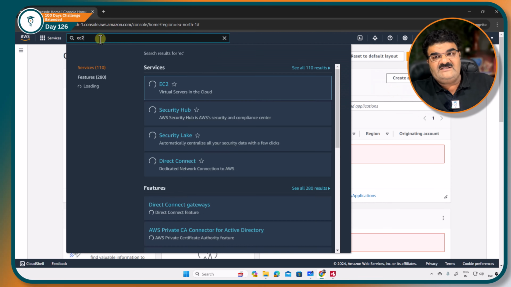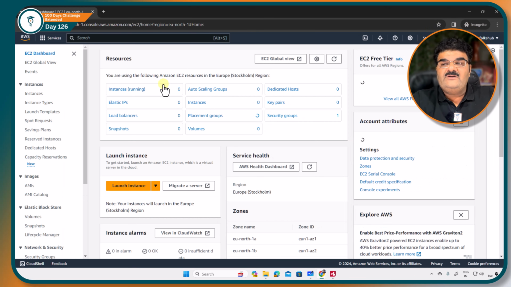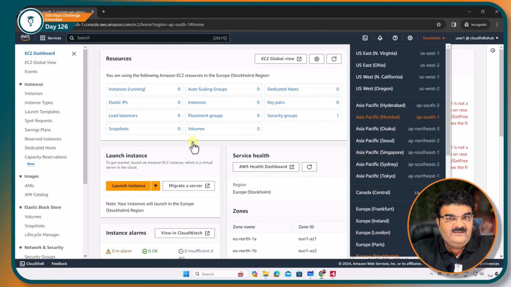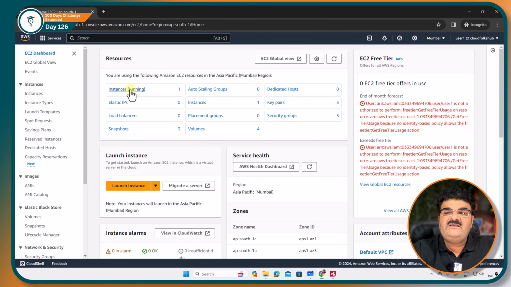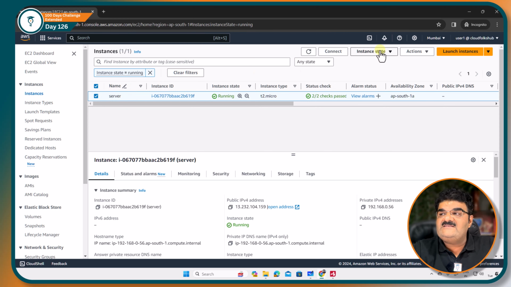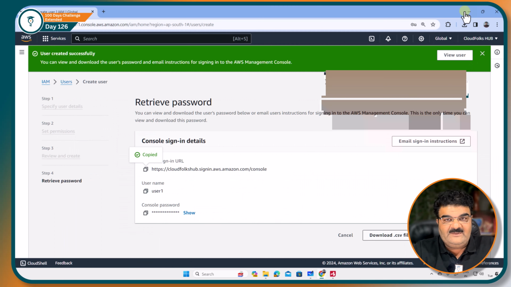So I am going to test this by going to EC2. See, here I am getting unrestricted access. If you look at this, all these options are accessible. I am going to the Mumbai region. You can manage any region. Okay. See, here I have one instance running. I have full control. If I want to stop this, I can select this instance. Okay. And I can stop this as well, because when we created this user, I also attached one policy, EC2 full access. So because of this, the user is actually able to manage my EC2 environment, right?